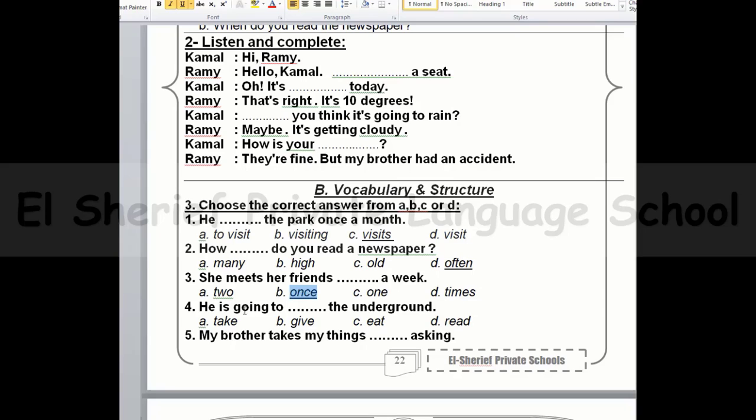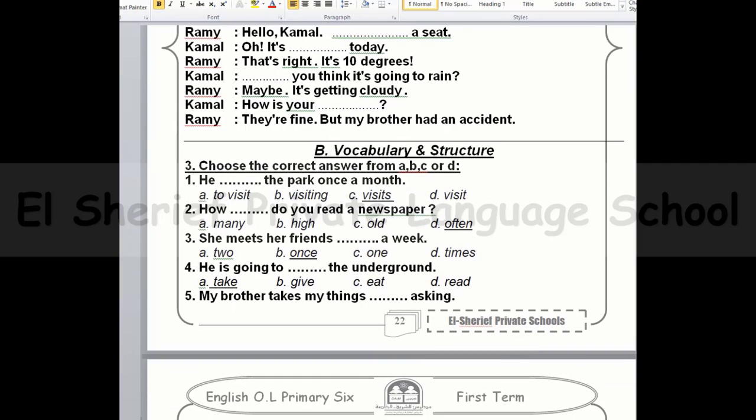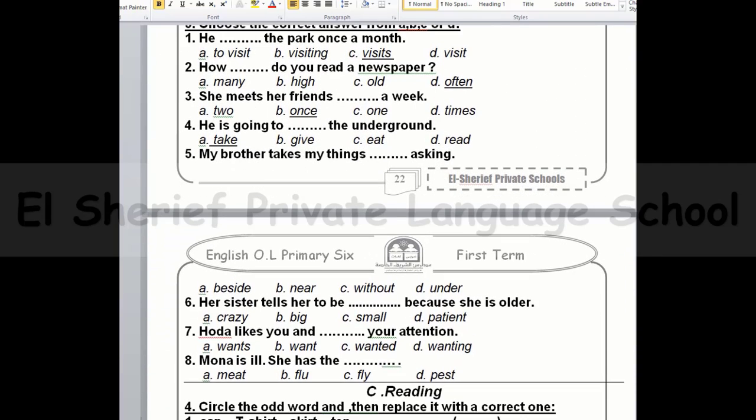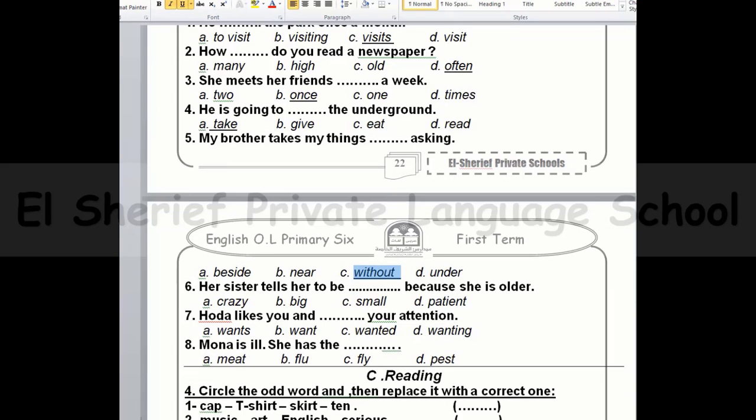Number 4, he is going to take the underground. And number 5, my brother takes my things without asking. He never asks for permission.